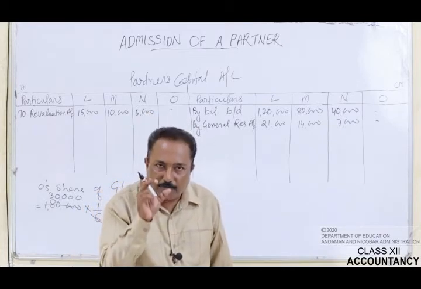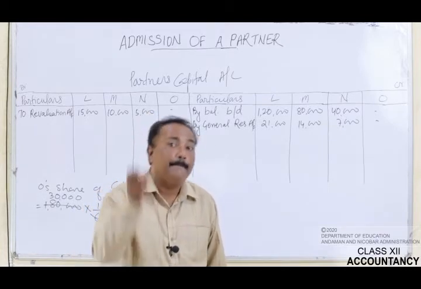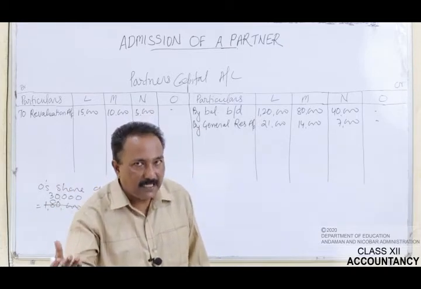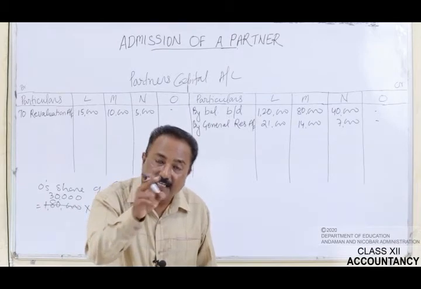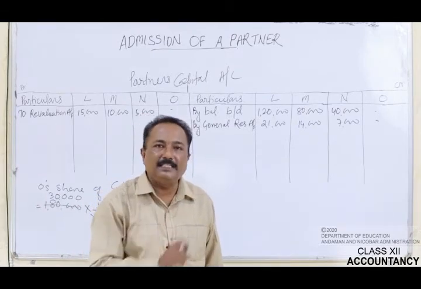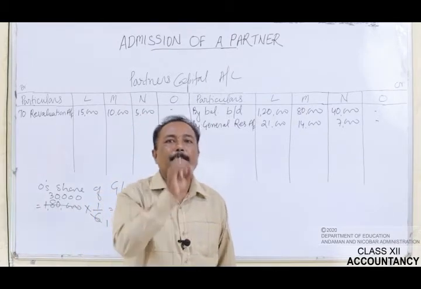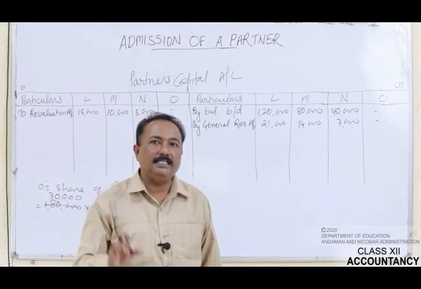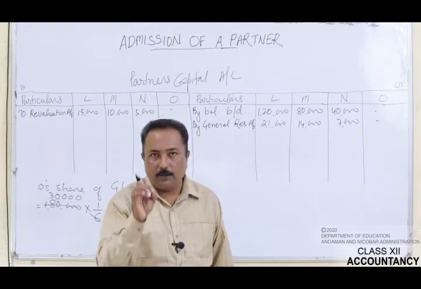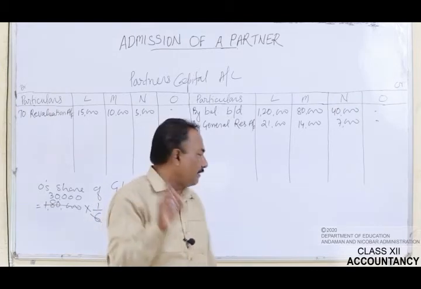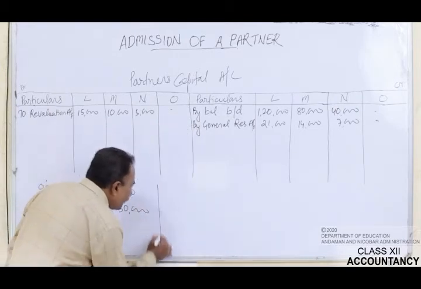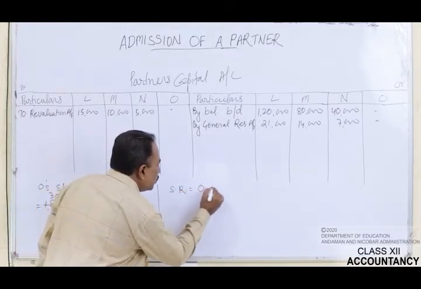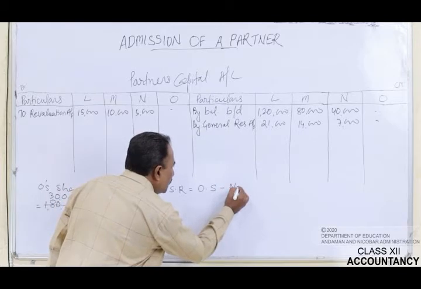Now this amount of premium which is brought in by the new partner will be distributed among the sacrificing partners in their sacrificing ratio. What will be the general entry? The general entry will be premium for goodwill account debit to sacrificing partners capital account. Now here we will have to calculate the sacrificing ratio. Now what is the formula to calculate the sacrificing ratio? Sacrificing ratio is equals to old share minus new share.